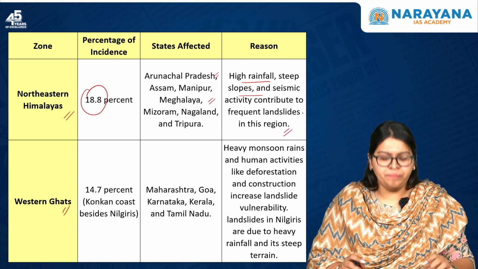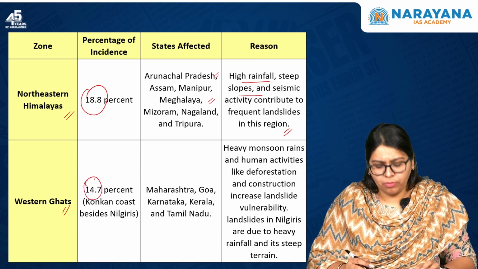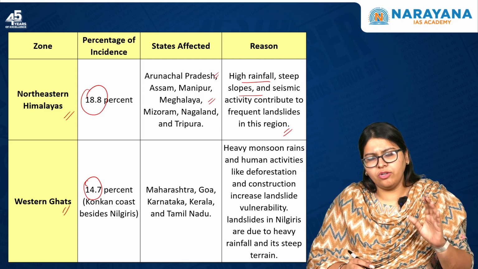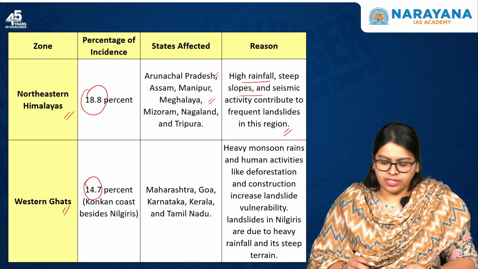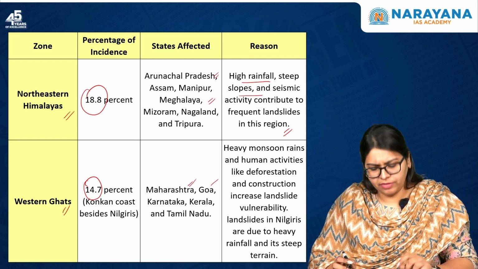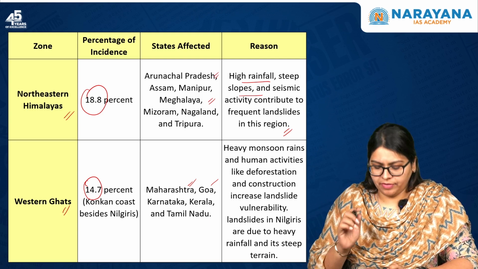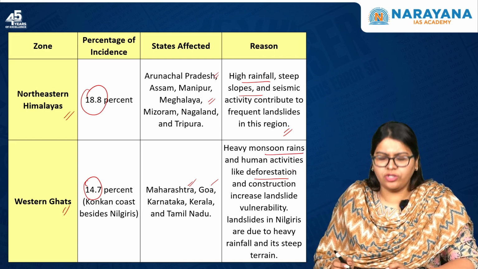landslides in the region. The next one is Western Ghats, and here the region is 14.7%, that is the Konkan coast, besides Nilgiris, is actually covered here, which includes the states of Maharashtra, Goa, Karnataka, Kerala, as well as the state of Tamil Nadu. Here, it is because of heavy monsoon rains as well as human activities like deforestation and construction.